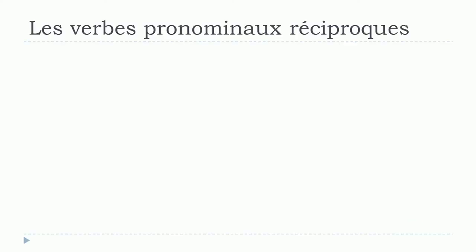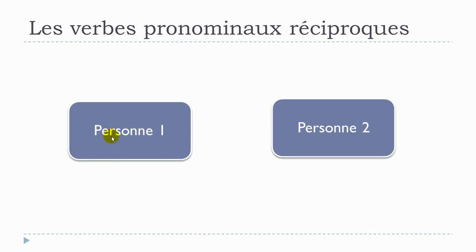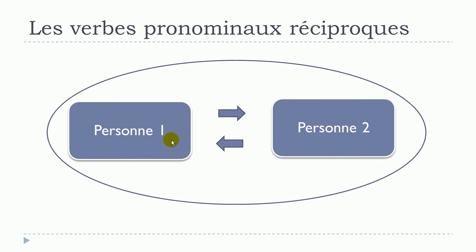And well, the good question that we could ask is, what are les verbes pronominaux réciproques? So let's see. The first thing that you should keep in mind is that you will need two persons: la personne numéro 1, and then la personne numéro 2. The concept is that la personne numéro 1 will do something that will affect la personne numéro 2, and la personne numéro 2 will do something that will affect la personne numéro 1. And this is what we call les verbes pronominaux réciproques.